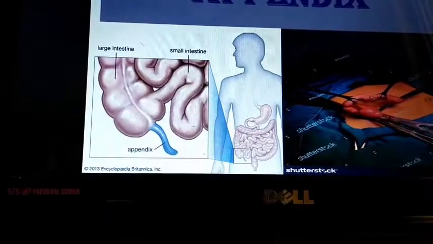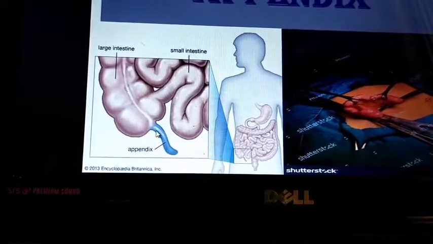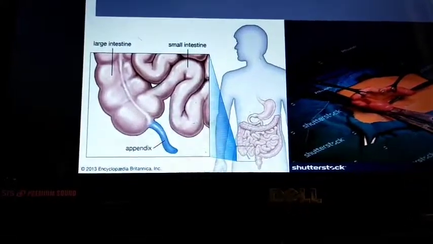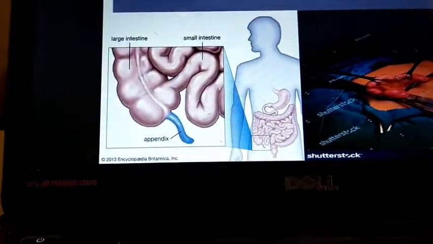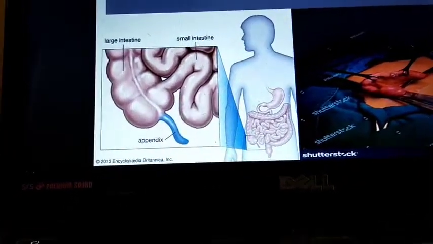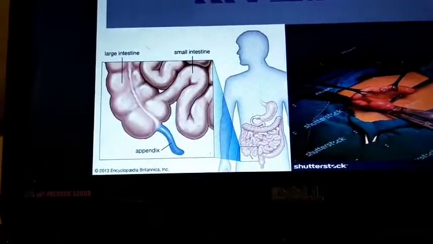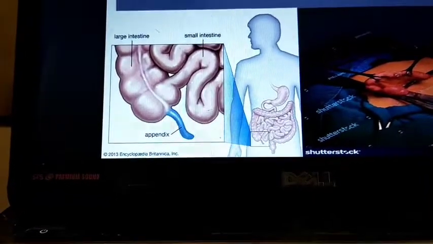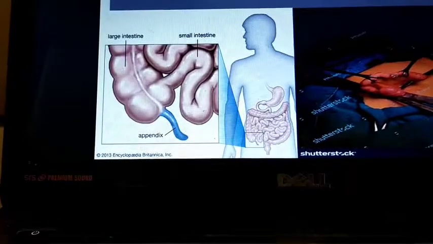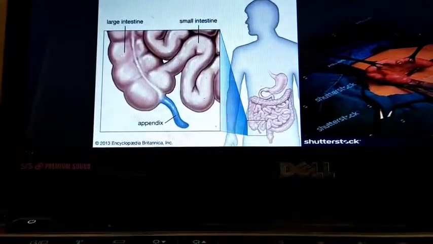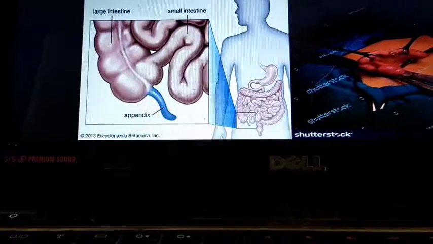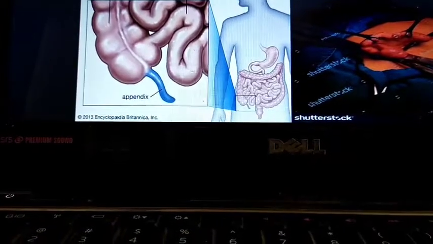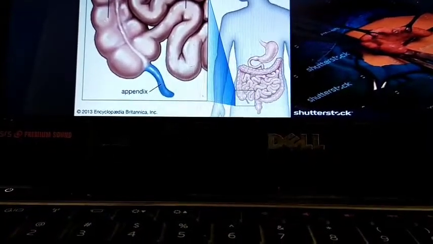The meaning of the word appendix comes from the Latin word appendere, which means hang down or hang upon. In English you can say append, and append means hang. Another way is to divide appendix as ap and pendere. Pendere means to hang, or pen means drawn or stretched. When it is stretched, it causes pain. That is why it is called an appendix.